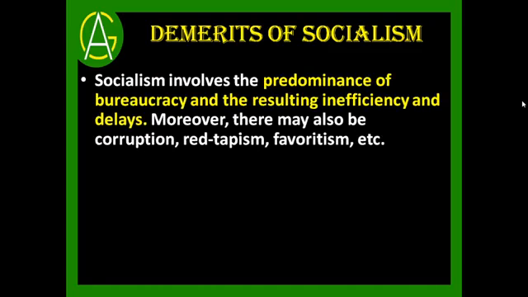Now let us learn the demerits of socialism. The first demerit is that under socialism there is predominance of bureaucracy. Bureaucracy is a system of too many formalities, resulting in inefficiency and delays, because the government has ownership of all the resources. All the decisions will be taken by the government only, and the government takes too much time, or it includes so many formalities in making the decision. As a result, the decisions are delayed and inefficiency is created.